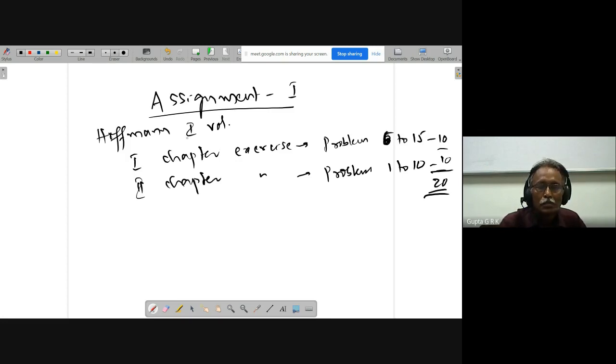As I told, these problems are important because similar problems you are going to get in your mid-exam and also the final exam. So you have to submit this assignment. You take 1 week. Today is Monday, so next Monday by 12 o'clock you have to submit. I will create either a Google Classroom where you can submit, or you can submit in LMS. I will tell you, but meanwhile you solve the problems.